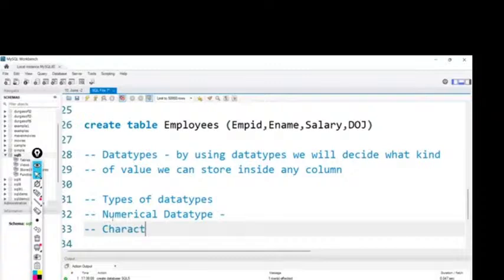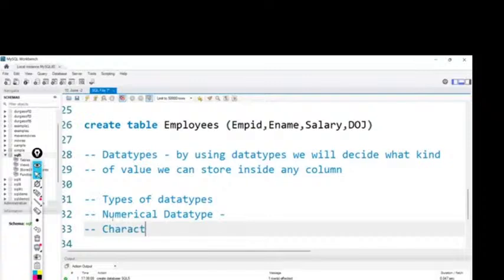Next, the date time data type, where we can store dates. Numerical data type is divided into two types: int and float. Character data has char and varchar. For date time, we have date and datetime.